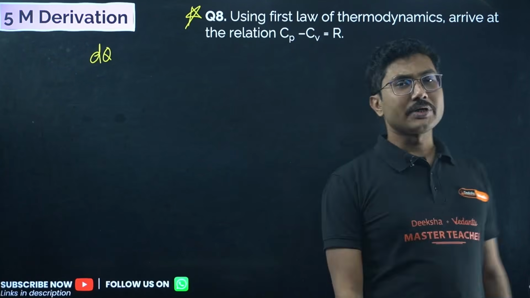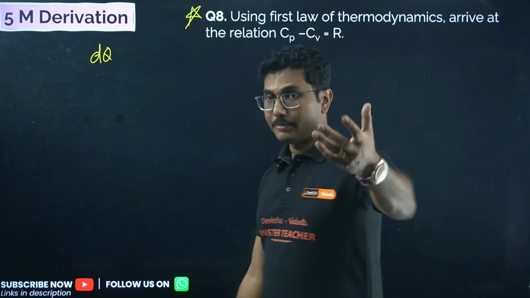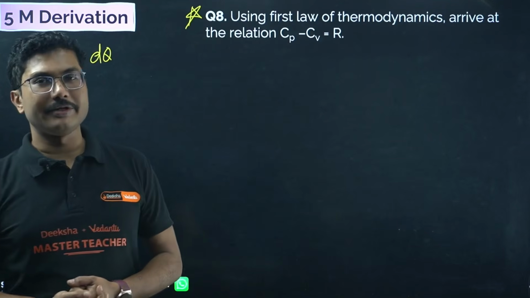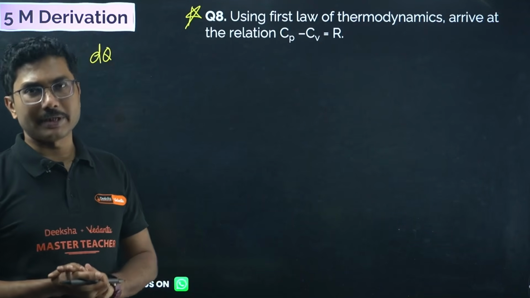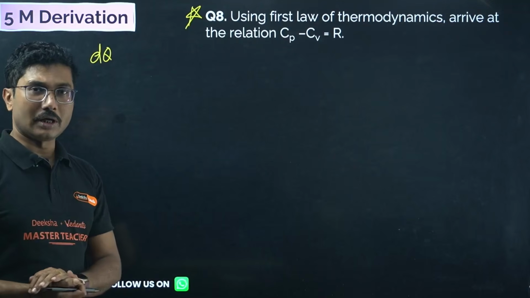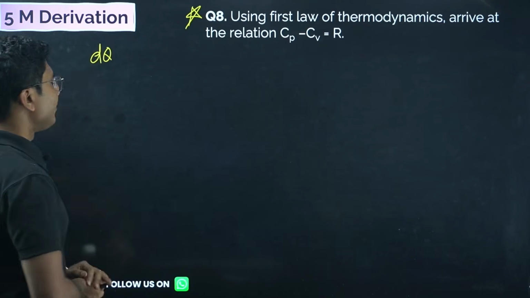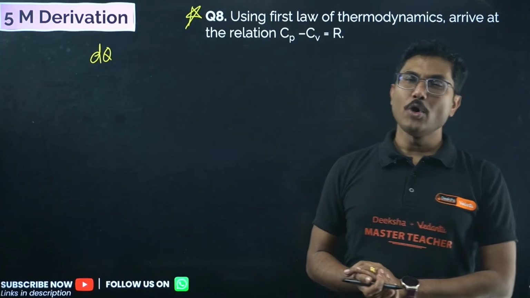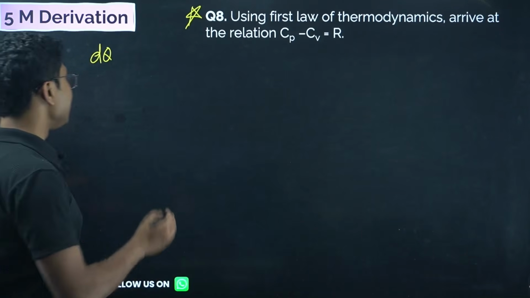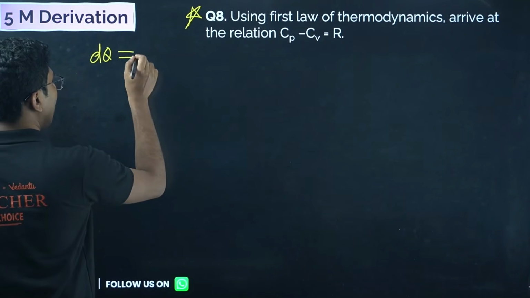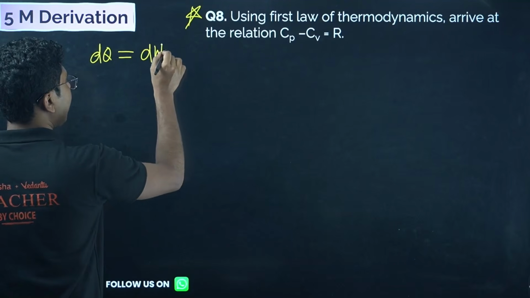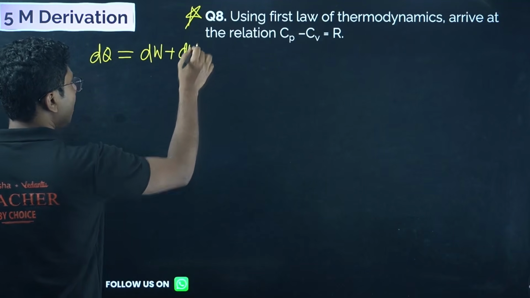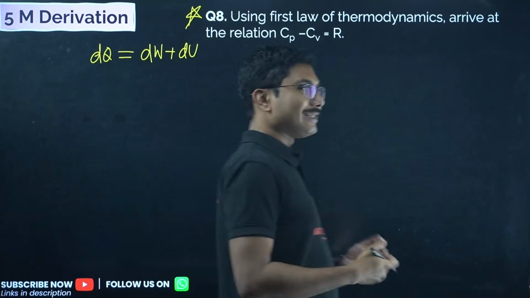Delta form is confusing, and because many of you have already done basic differentiation in your mathematics class, I will be using differential form only. So if you supply a system with the heat dq, then part of this heat is utilized in doing work, and the remaining is utilized to increase its internal energy.